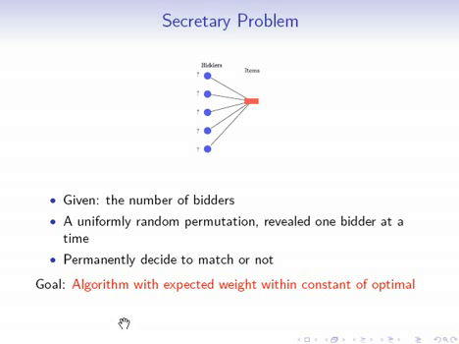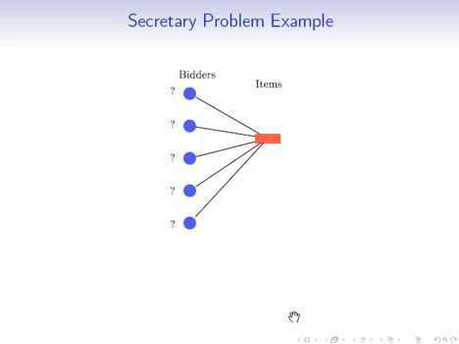The goal is to find an algorithm that has expected weight within a constant of the optimal matching. An optimal matching here is a matching that's optimal given that ahead of time we know all of the bidders' bids.